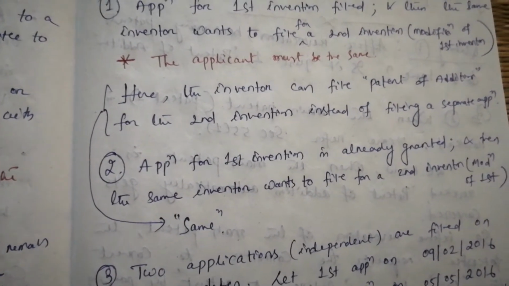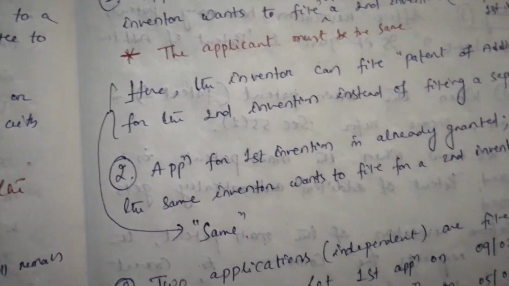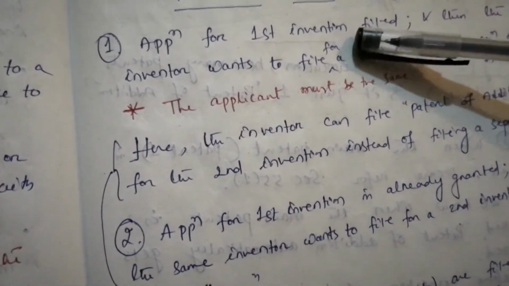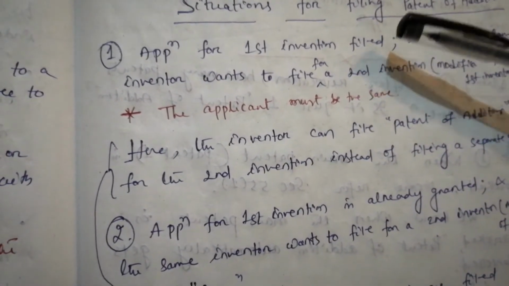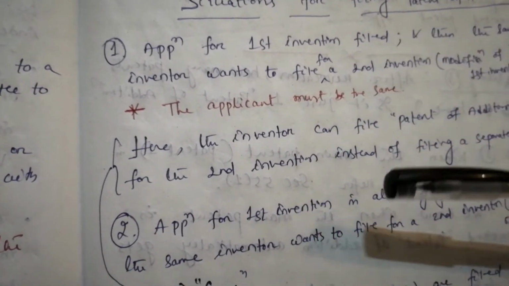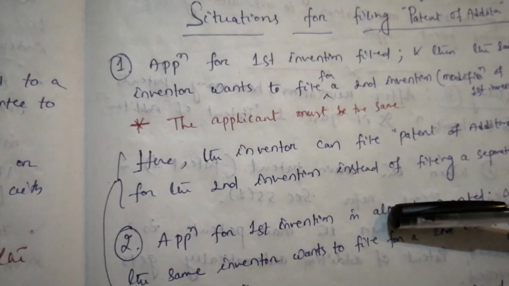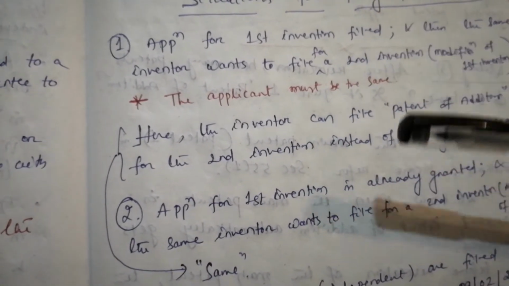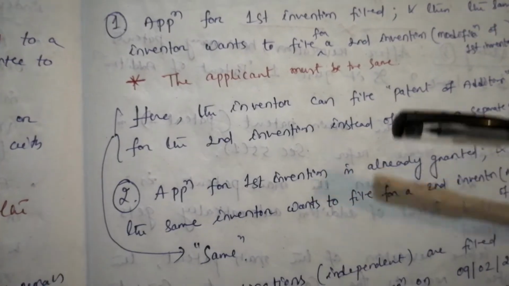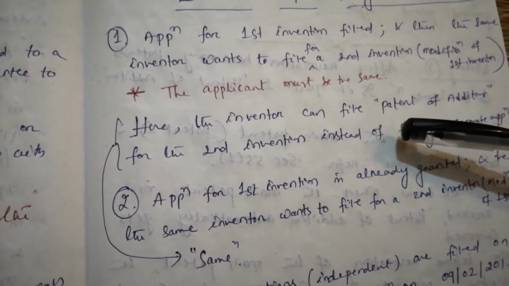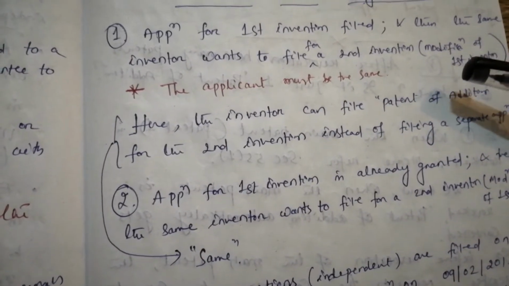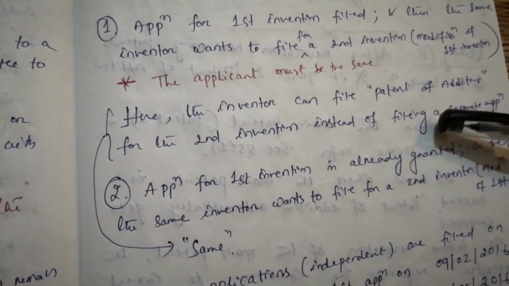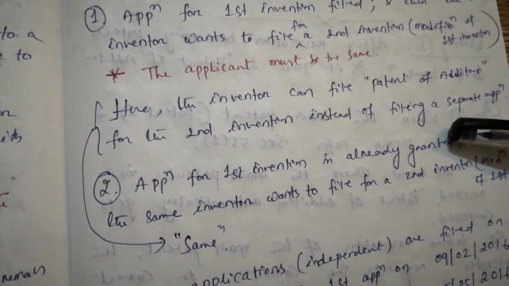Now the difference between point 1 and point 2 is that here the first invention is in the filing state, and here the first invention is in granted state. The rest are all the same. That means here also the applicant must be the same, and the inventor or the applicant can file the patent of addition for the second invention instead of filing a separate application.